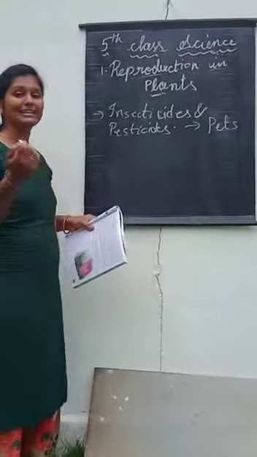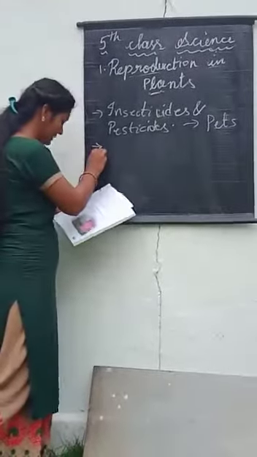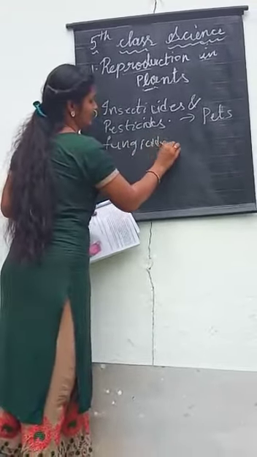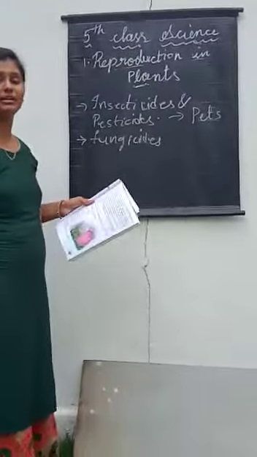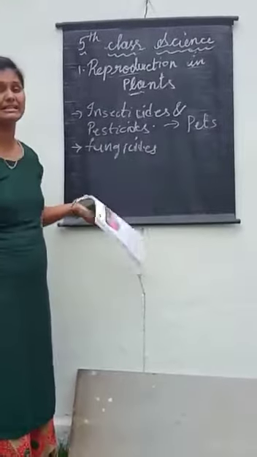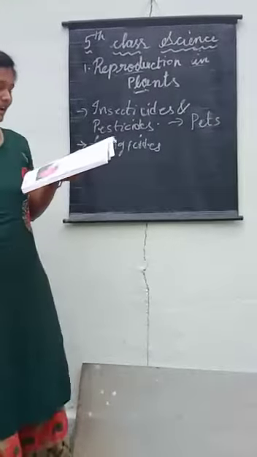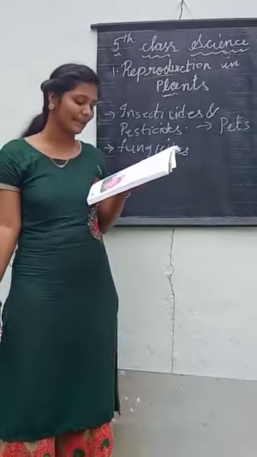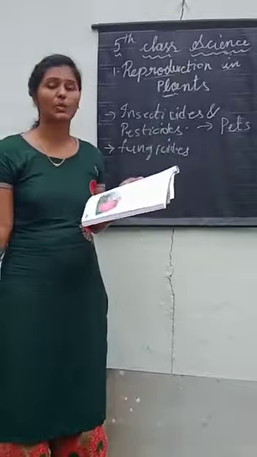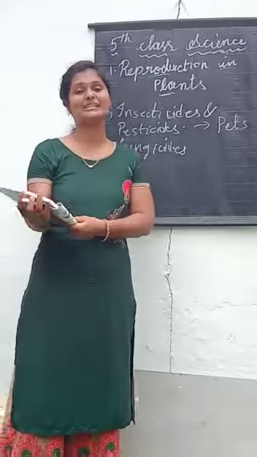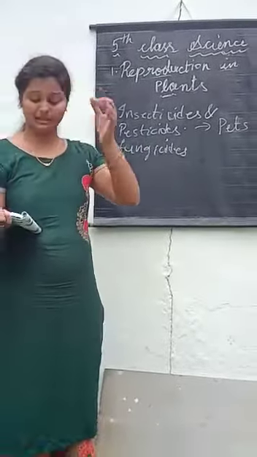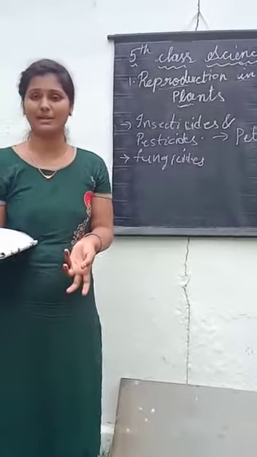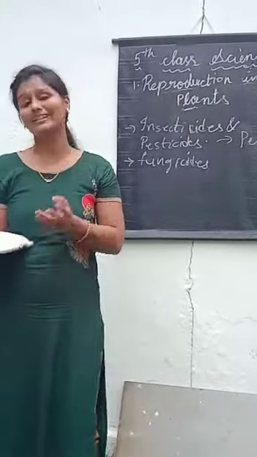And next, to kill the diseases we have to spray the fungicides. So to protect the crop from the diseases, we have to use fungicides. Grazing animals are kept away by proper fencing. Birds are kept away by using the scarecrow. That means if we put fencing around the crop, then the animals will not come into the crop, right? So like that we have to protect the crop.